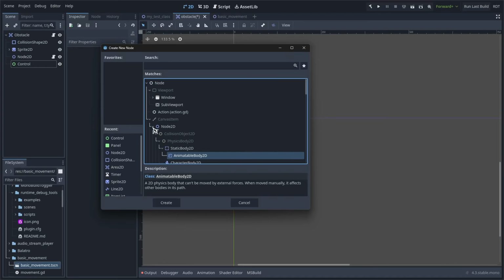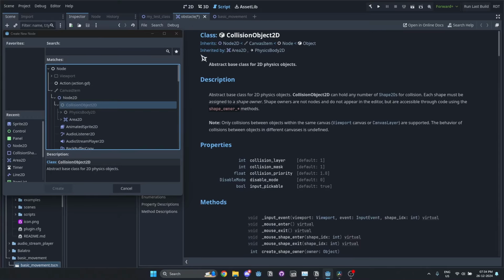This hierarchy actually goes further than nodes. It has nothing to do with nodes specifically. It's just that they're a part of a larger hierarchy of non-node classes too. The inherit section at the top of the docs page shows you all the branches of the inheritance hierarchy that lead to this node. Taking a look at the CollisionObject2D class, we can see that it inherits Node2D, which inherits CanvasItem, which inherits Node, which in turn inherits Object, which is the base class of all objects in Godot. It basically lists all the parent and grandparent classes up the tree in the hierarchy.